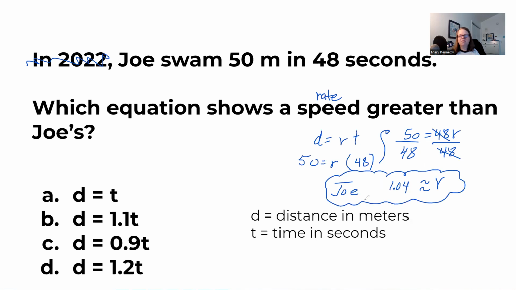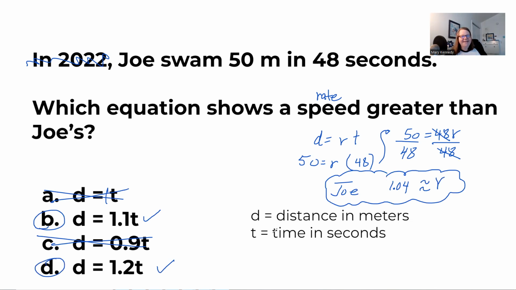Joe's rate is a little faster than 1 meter per second. Okay, so a speed that's greater than that, well, understand D equals T is just one of them. It's just flat one, right? That's not faster. So that's out. 0.9 is not faster. But 1.1, yep, it's a little bit more than 1.04, and 1.2 is as well. So we have two good answers here, B and D.